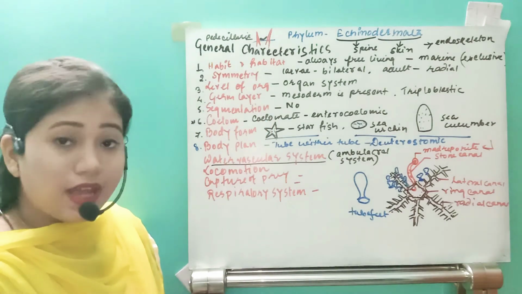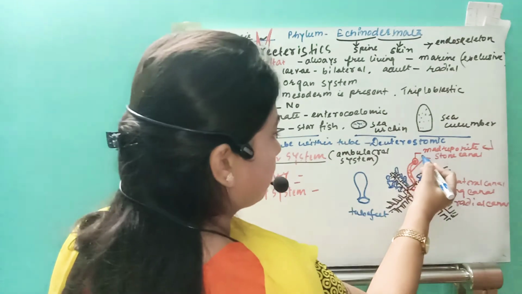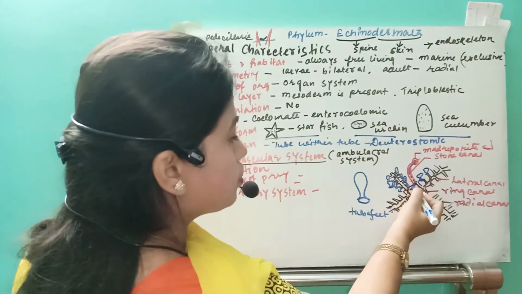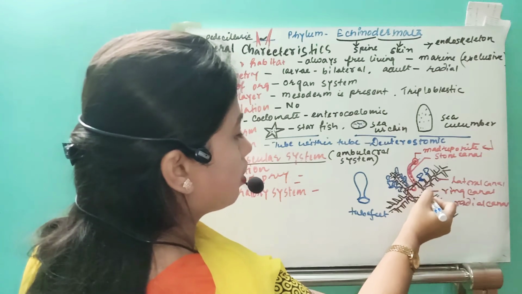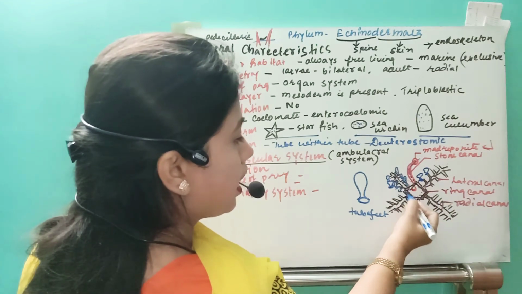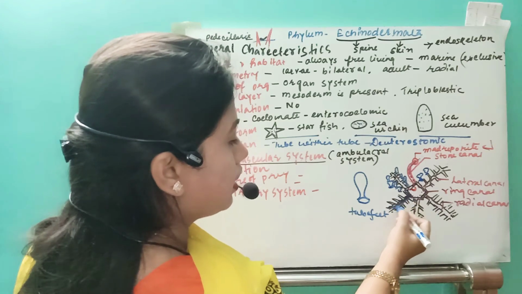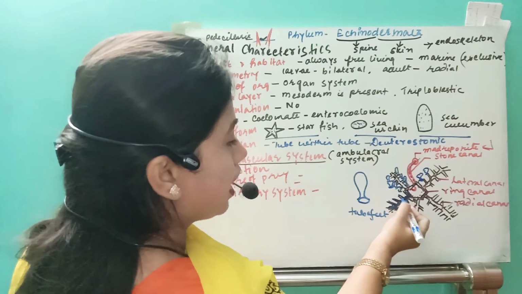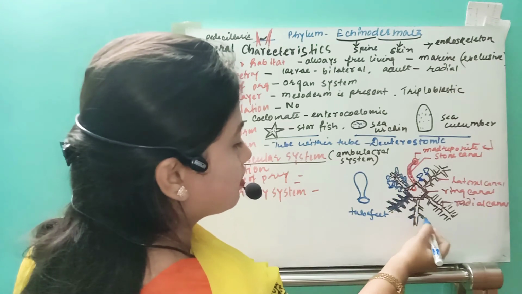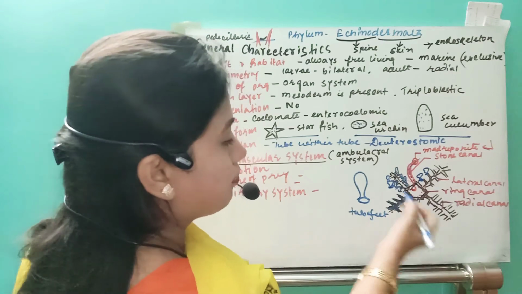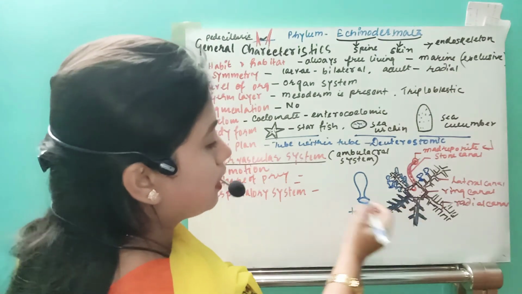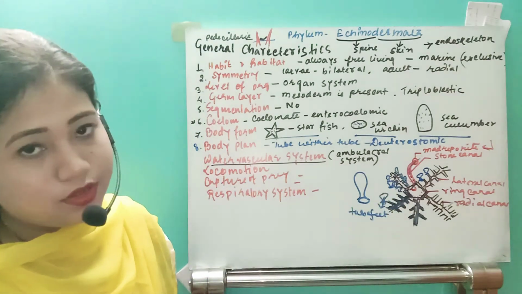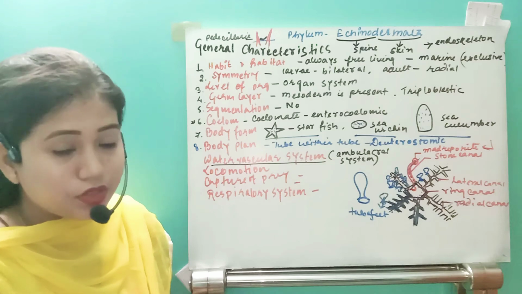So what happened? Through the madrepore, the water will enter. It will reach the stone canal. From the stone canal, it will go to the ring canal. From the ring canal, it will come to the radial canal. From the radial canal, the water will go to the lateral canal. These are the lateral canals I am drawing. This is lateral, this is radial, right? And from this lateral canal, water will be removed outside through the tube feet. So this is the water vascular system.